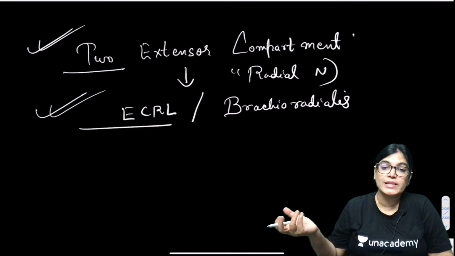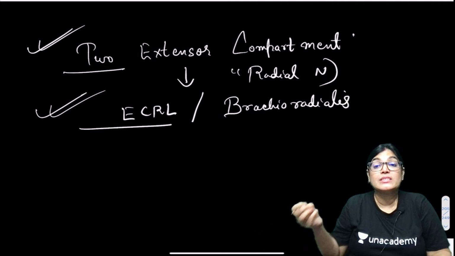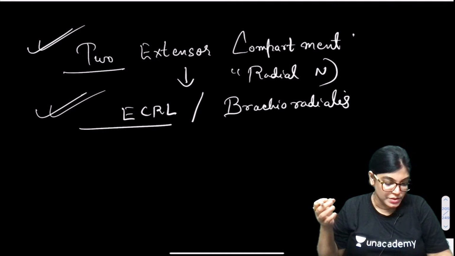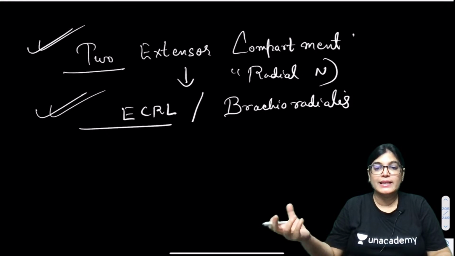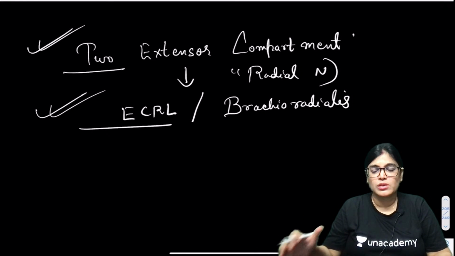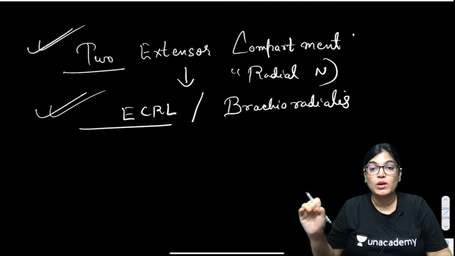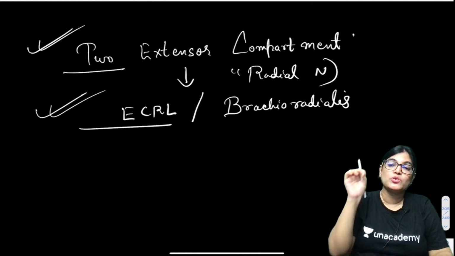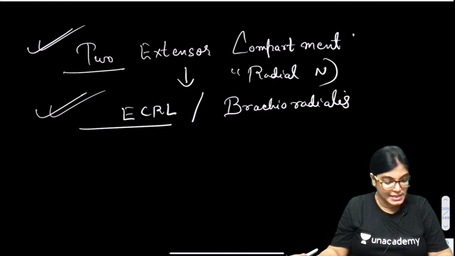Or in other words, you can say the distal part of the radius, close to the radial styloid process, just proximal to it. Yes, Acharya, you can say it like that, just proximal. Or if you say it's at the level of the radial styloid process, it's not wrong, it's correct. But if you want to pinpoint the exact location, it is just proximal to the radial styloid process. Yes, Acharya, you are right then.